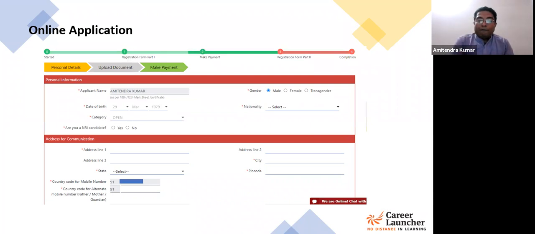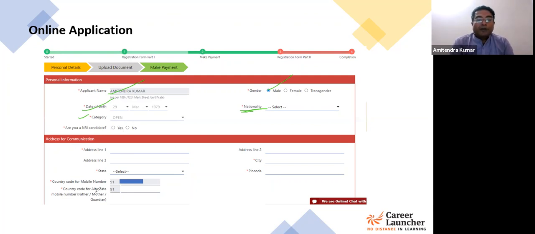Your name will be pre-filled, your gender will be pre-filled, so these options will come pre-filled, your date of birth will be pre-filled. You have to select your nationality from the drop-down. Your category is pre-filled because you submitted those particulars during the registration a short while ago. Then whether you are an NRI, you can exercise that option over here. Some of the constituent colleges of Symbiosis have seats reserved for non-resident Indians actually. For them, there is a separate process. You have to also connect with the SET secretariat. So if you are an NRI by any chance, then you must select yes. If not, then select no on the checkbox.